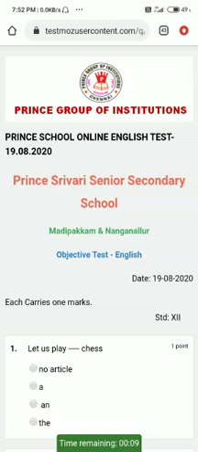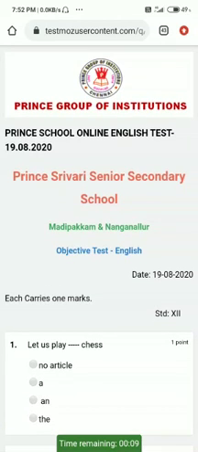So this is how the front page will be. See, Prince School online English test. Today, if my exam is English, the heading will be English test. If it's maths, I'll have a maths test, followed by the date, on which date you are going to write it. Then the school name, Prince Tiwari Senior Secondary School, followed by Madipakam and Nanganallur, both these schools.